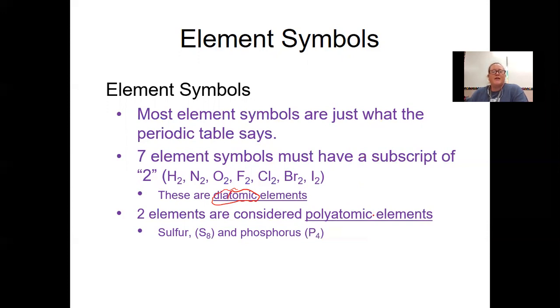2 elements are considered polyatomic elements. One is sulfur, and it has a formula of S8. That means that a molecule of sulfur is composed of 8 sulfur atoms, 1, 2, 3, 4, 5, 6, 7, 8, all linked together. And phosphorus is P4. There are 4 phosphorus atoms linked together. With hydrogen, which is diatomic, hydrogen has 2 hydrogen atoms linked together as a hydrogen molecule, as does nitrogen, oxygen, fluorine, chlorine, bromine, and iodine.